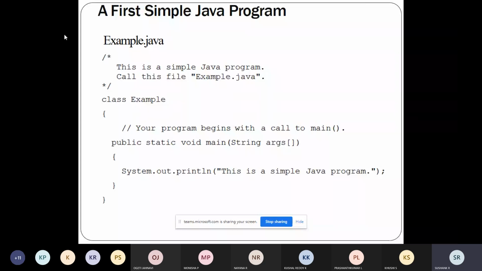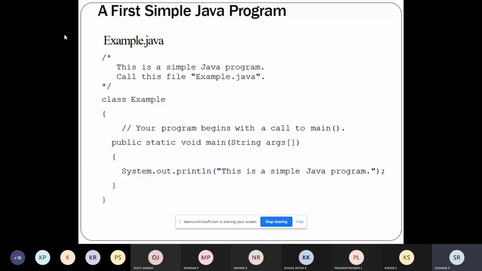So last class we studied the basics of Java, like the history of Java, the features of Java, and how, once you write a source program or code in Java, it will be executed. All those things we studied in the last class, like how the compilation takes place.